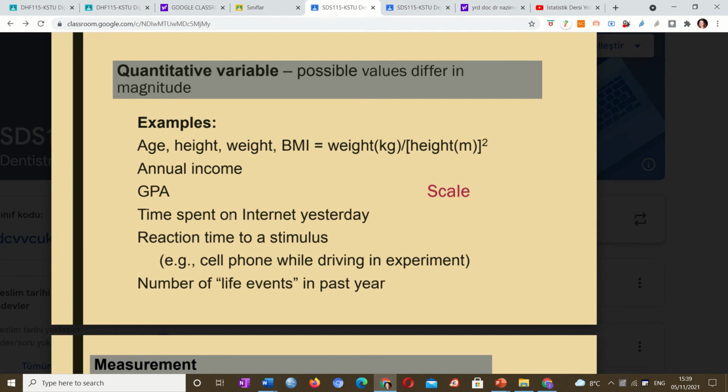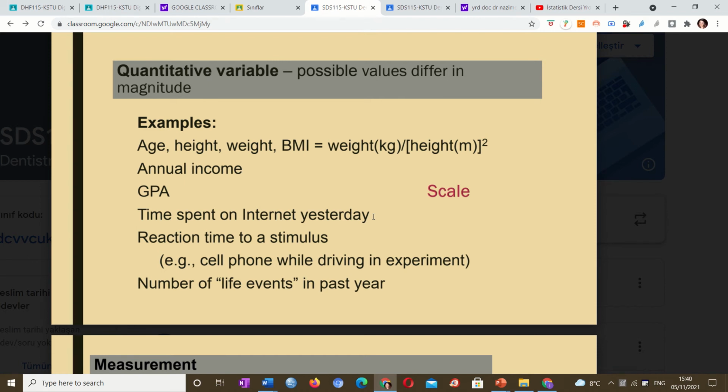Time spent on the internet yesterday is also scale. It may be continuous or discrete, that is another thing, but being scale is another thing. It's not grouped. We mainly define measurement in 3 categories. We say it's scale, it's only a measurement.